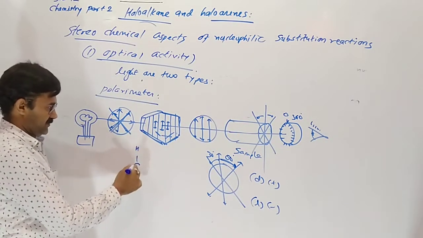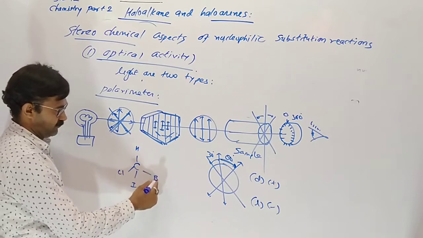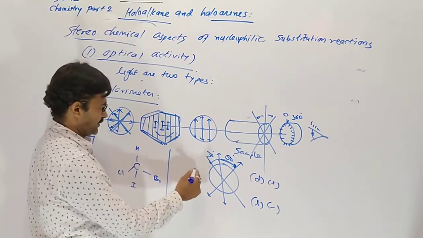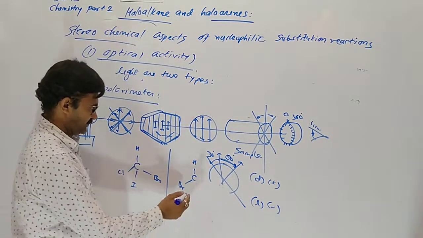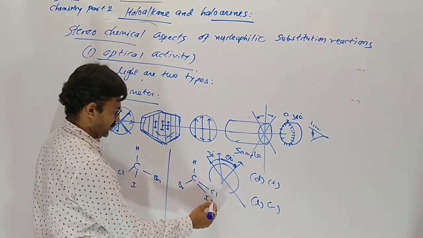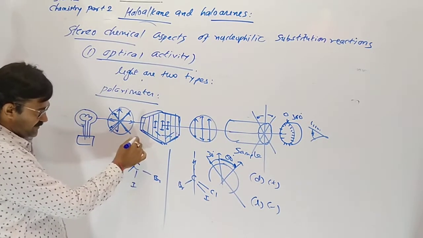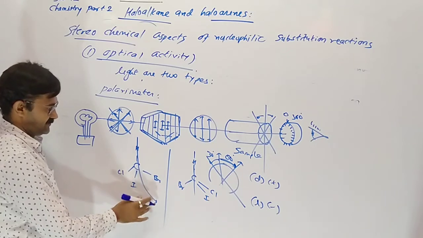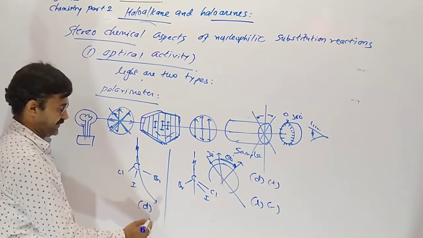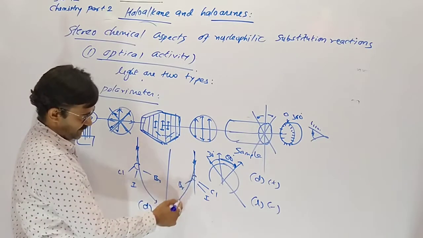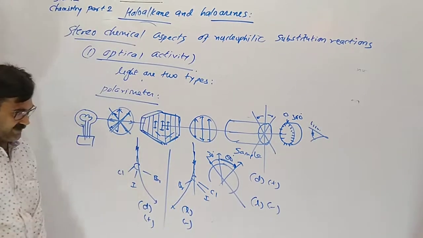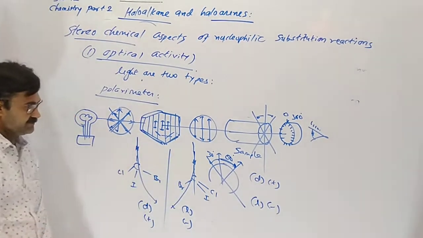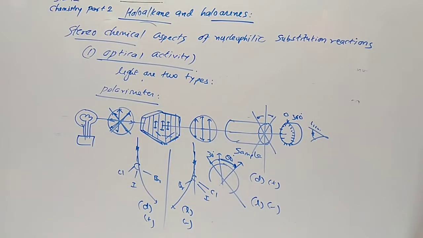And this non-symmetric compound has its mirror image. Chlorine and iodine move to each side. Suppose this deviates light to the right hand side, so dextro, D, otherwise plus. Suppose this deviates our polarized light to the left hand side, so levo, otherwise minus. And these two are optical isomers, and the phenomenon is called optical isomerism.